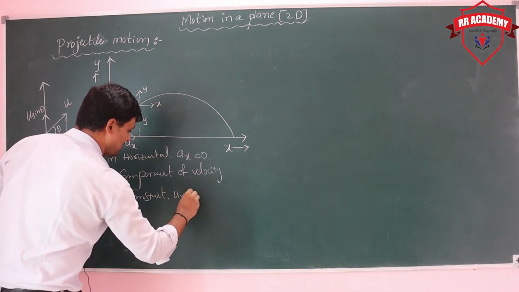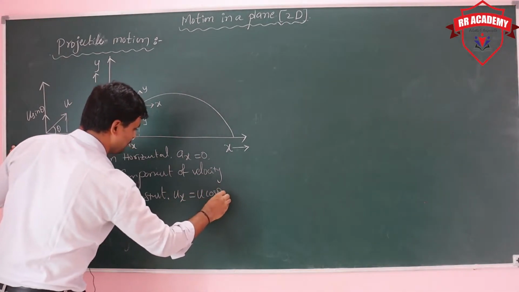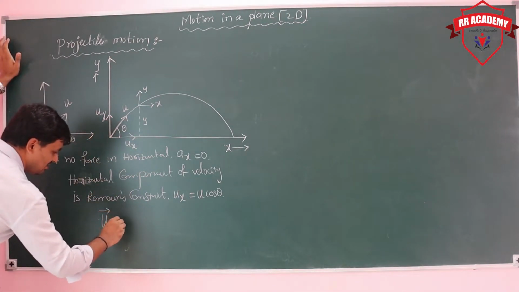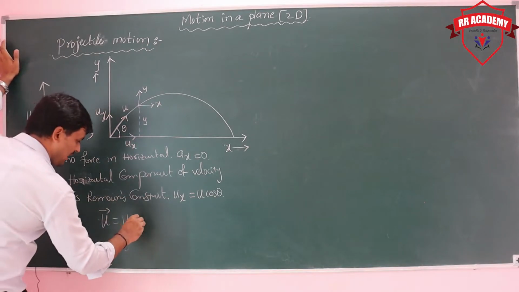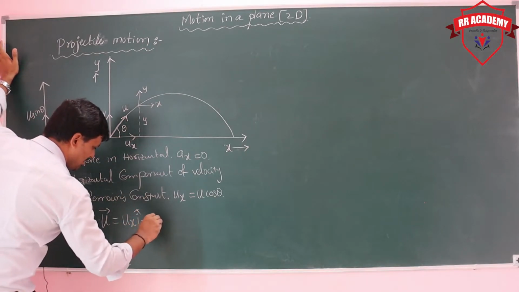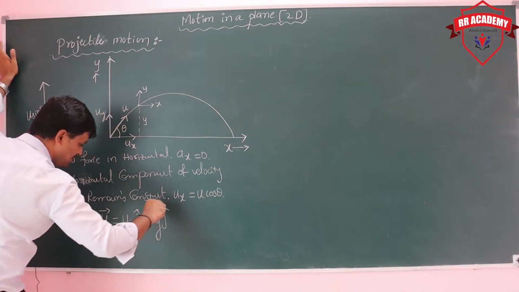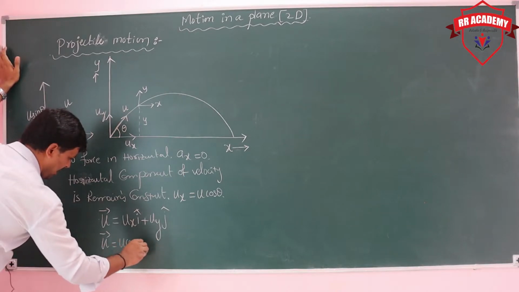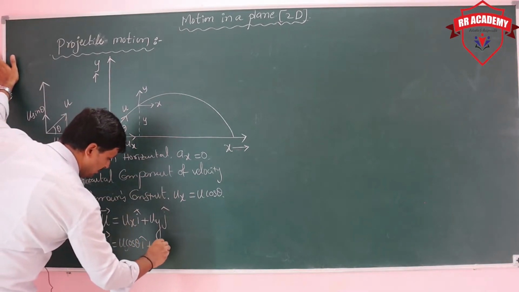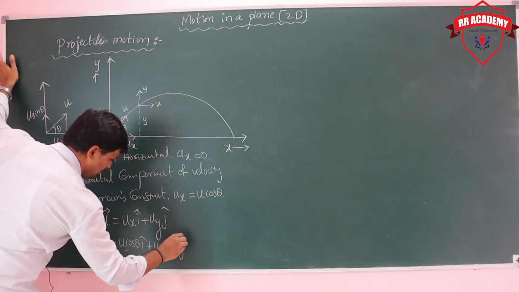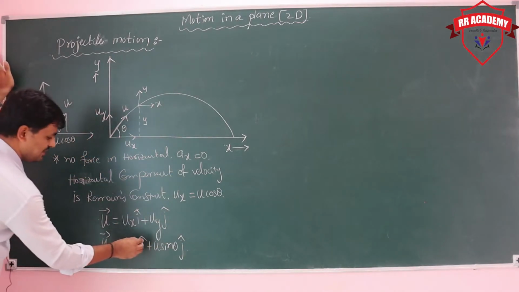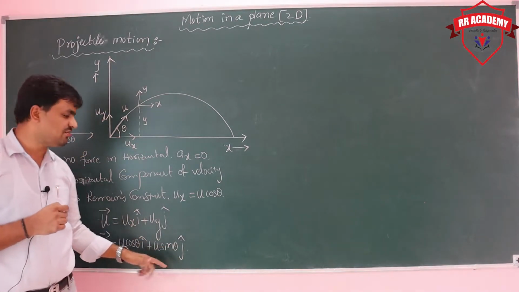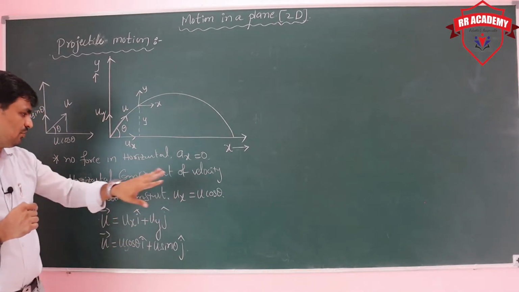So in this, ux is equal to u cos theta. That means if you are writing the initial velocity vector, u bar is equal to ux i cap plus uy j cap. Then finally u bar is equal to u cos theta i cap plus u sin theta j cap. This is the initial velocity vector, so that can be resolved into two components.